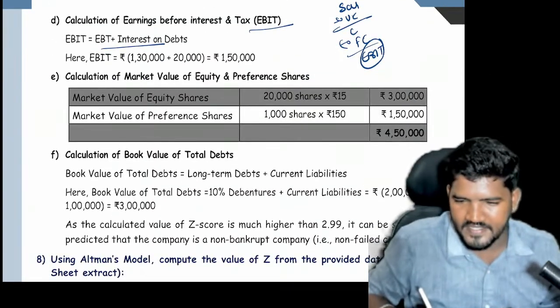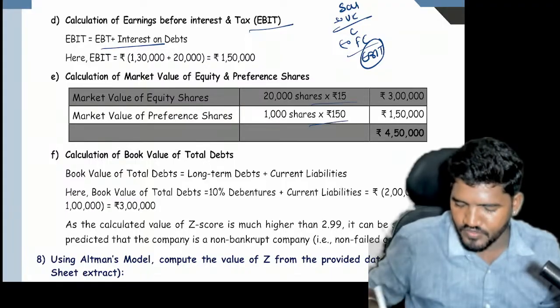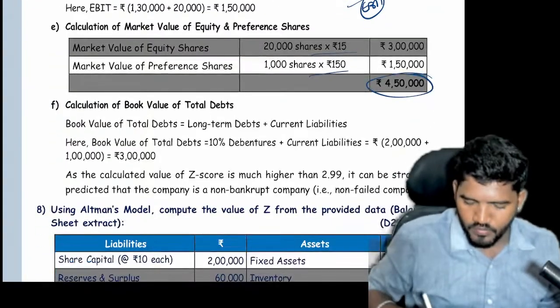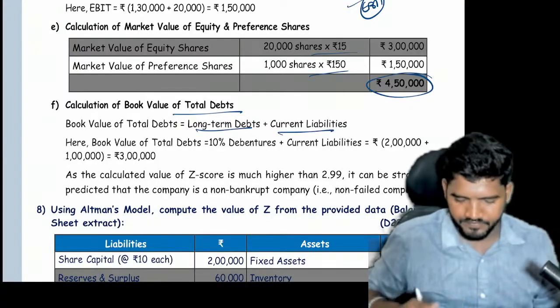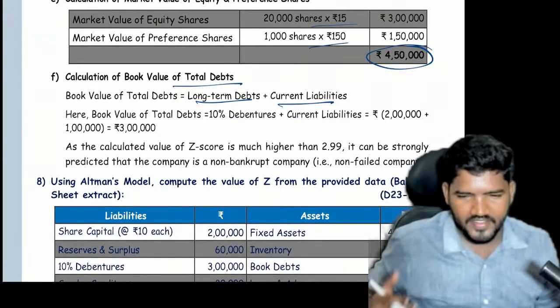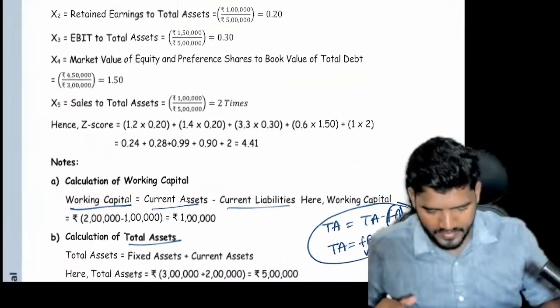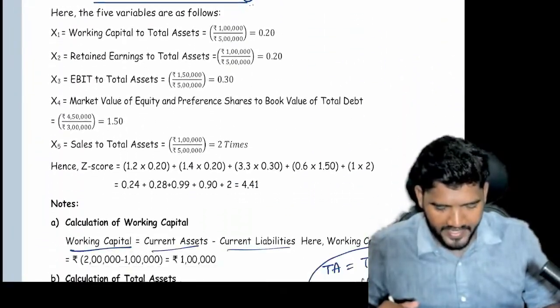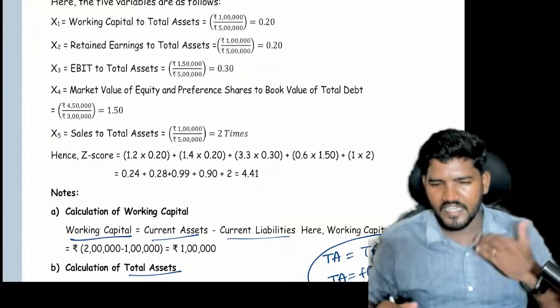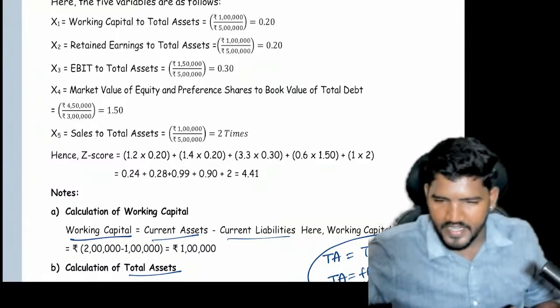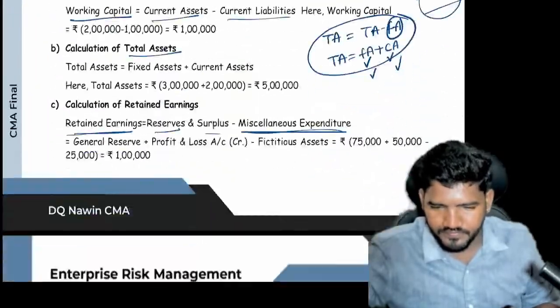Next, if market price is given, number of shares into market price, you will get the market value. Book value of total debt is nothing but long-term debt plus current liability. Sales are directly given in the question, you have to consider that. So once x1, x2, x3, x4 information is there and you calculate the ratios, insert them in the equation and you will get the Z score. Any doubt regarding this advanced model?